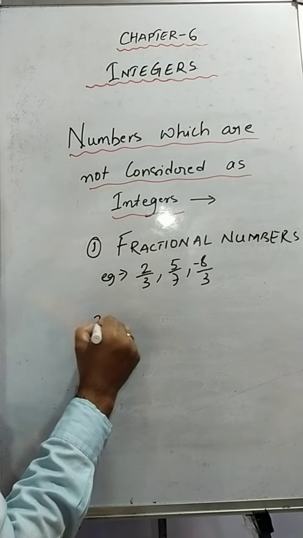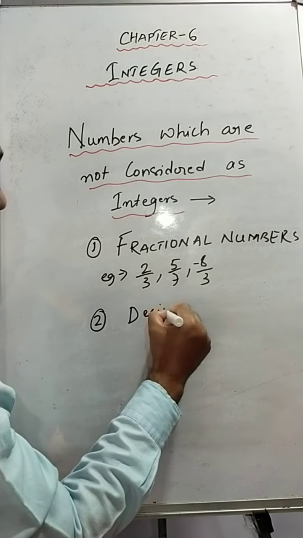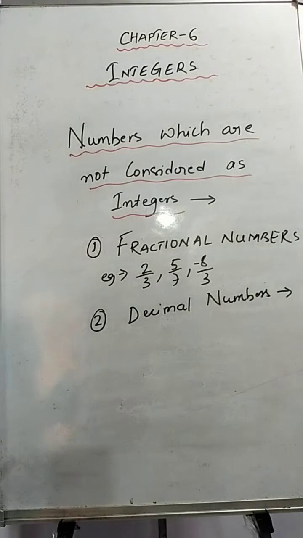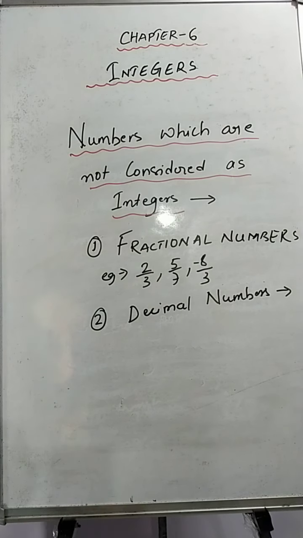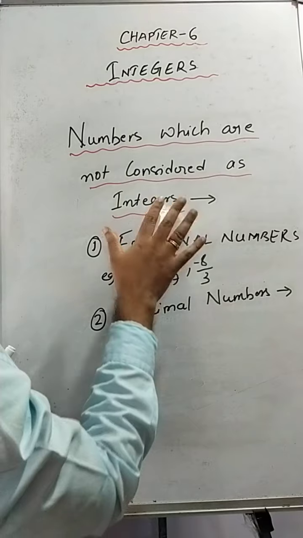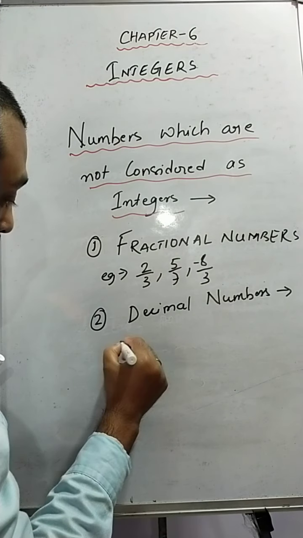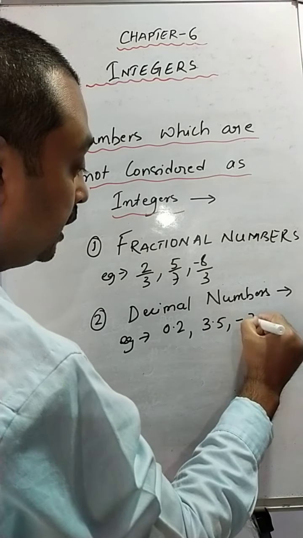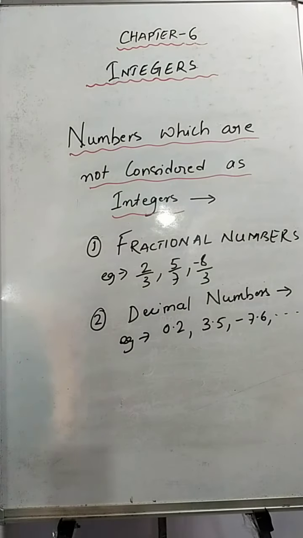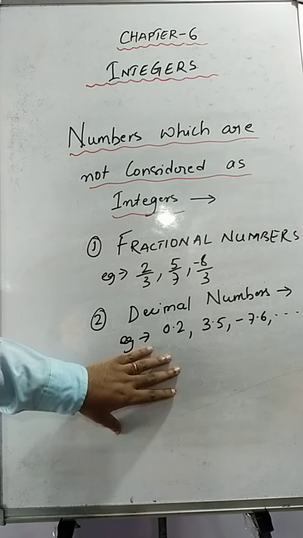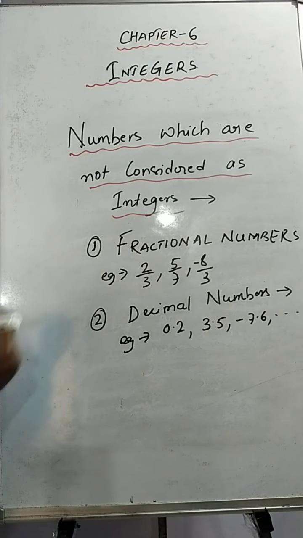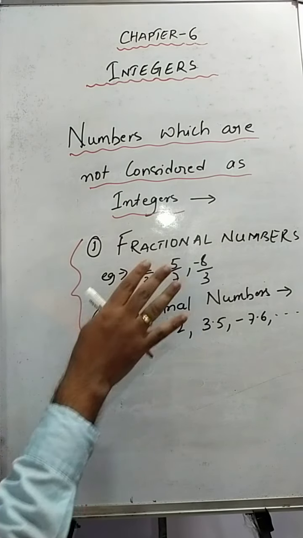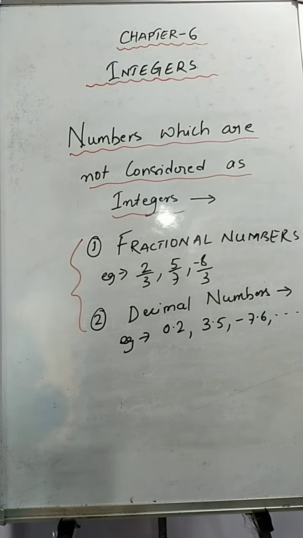Number 2, decimal numbers also will not be considered as integers. Examples are 0.2, 3.5, minus 7.6 and so on. So you have to be very careful with these things. Fractional numbers are not integers, and decimal numbers are also not integers. This is a very important thing.